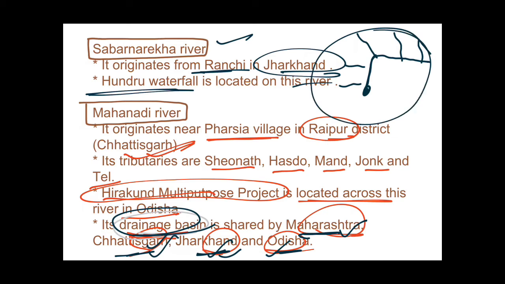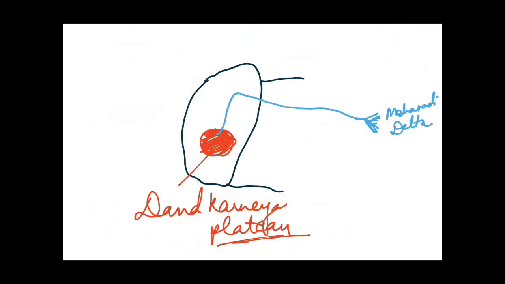That's why the whole basin, here it is written about the basin, but I have told you about the Mahanadi main stream, which lies in two states only, Chhattisgarh and Odisha. See, this is Chhattisgarh and this is Odisha. So the main stream of Mahanadi lies in two states only, Chhattisgarh and Odisha.